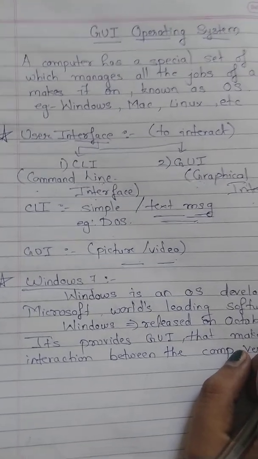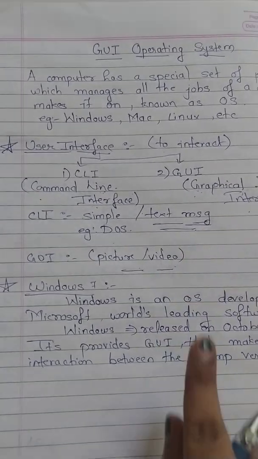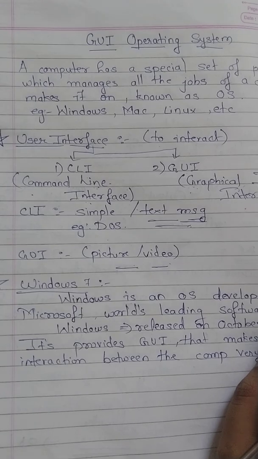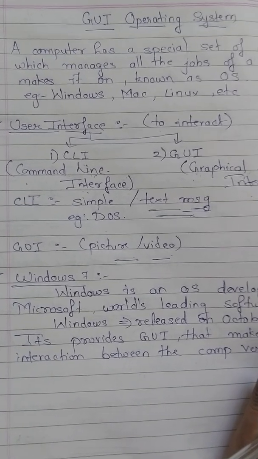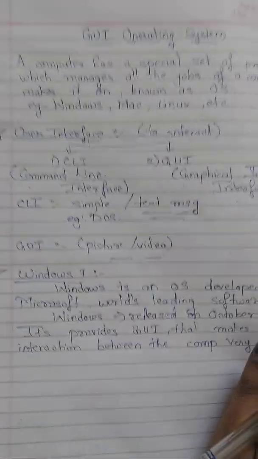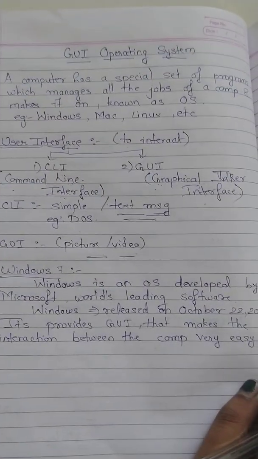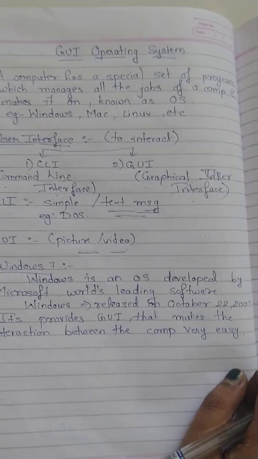What is meant by Windows? When you switch on the computer, the first screen that comes is Windows 7. Windows 7 you're using, yes or no? Windows 7 is an operating system developed by Windows, a world leading software.